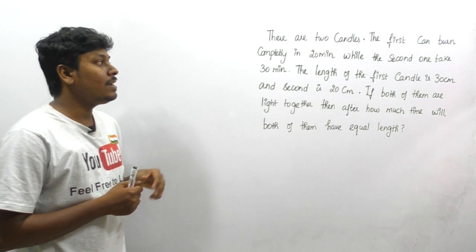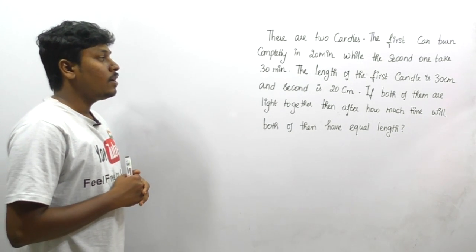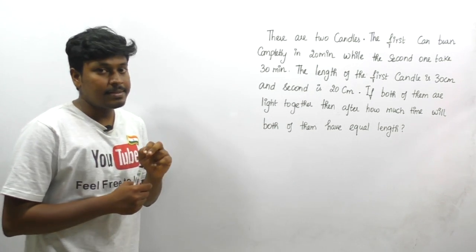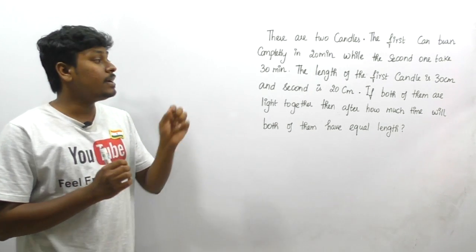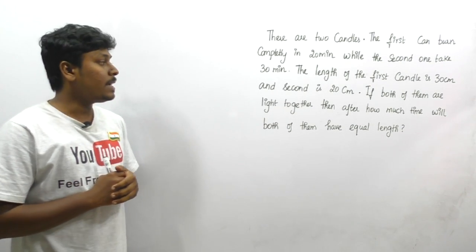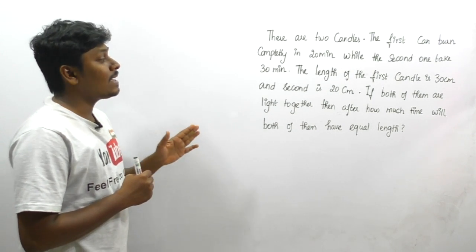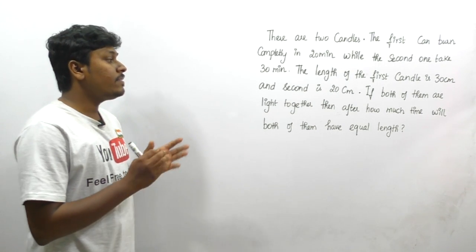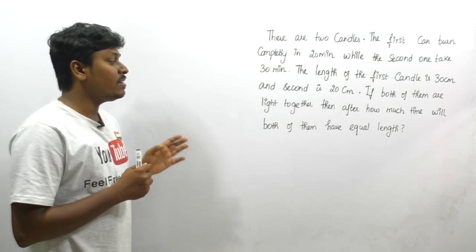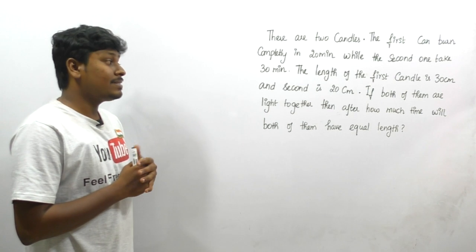See the question here. There are 2 candles. The first can burn completely in 20 minutes while the second one takes 30 minutes. So friends, they have said that the first candle burns completely in 20 minutes and the second candle burns completely in 30 minutes. The length of the first candle is 30 centimeter and the length of the second candle is 20 centimeter. If both of them are lit together, after how much time will both of them have equal length? I think this is one of the excellent questions.